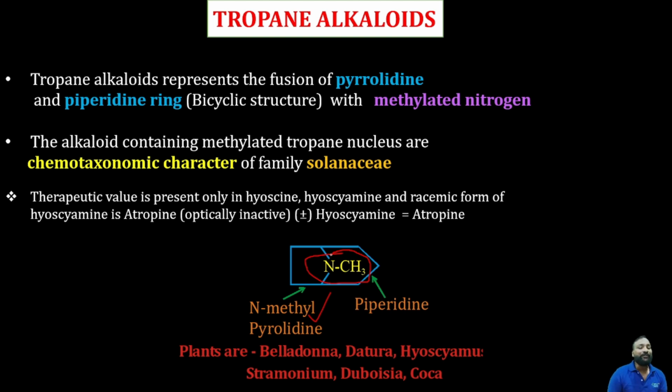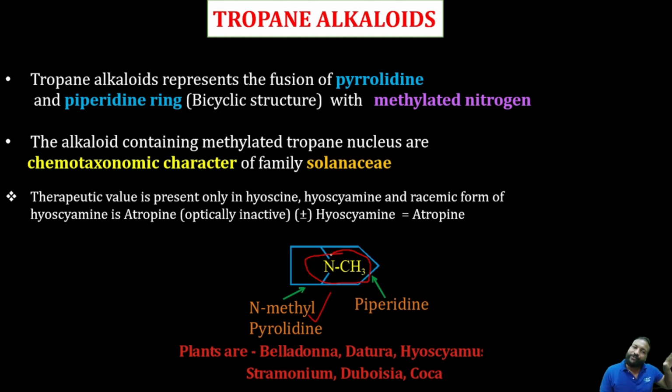Okay, and coming to that, alkaloids containing the methylated tropane nucleus are chemotaxonomic characteristics of the family Solanaceae. That's what we discussed. In the chemotaxonomic classification, we said that specific groups of families synthesize specific secondary metabolites or specific chemical constituents.